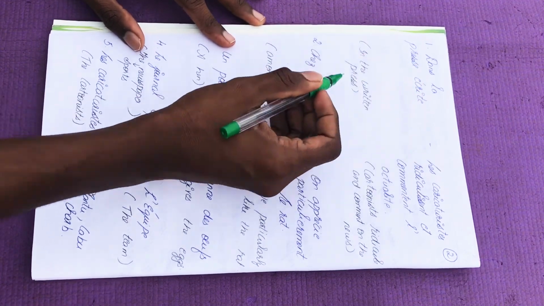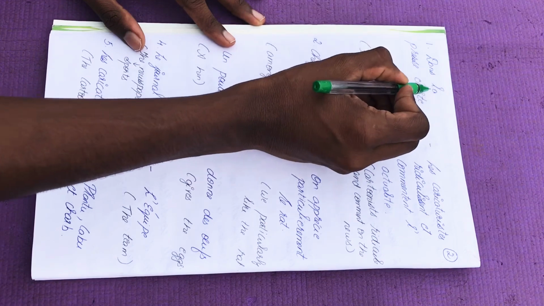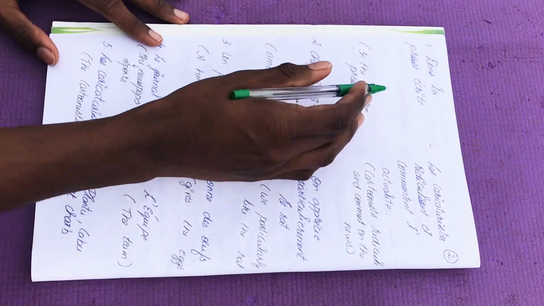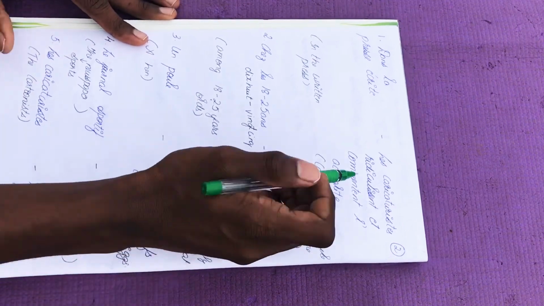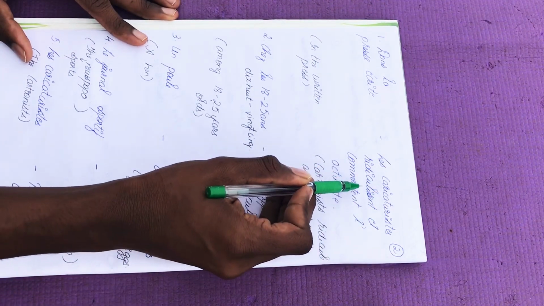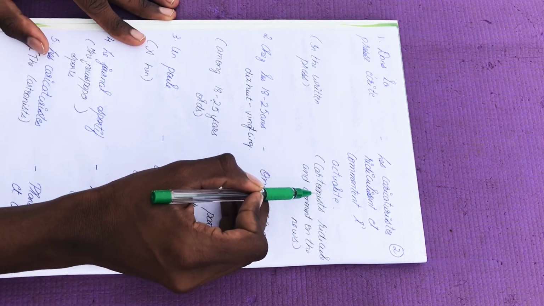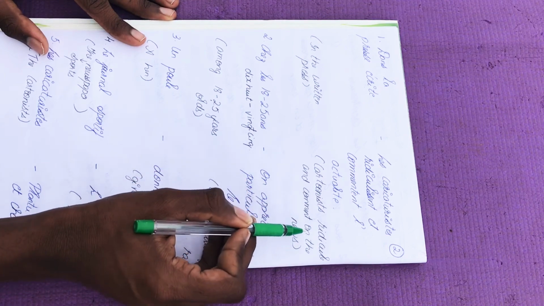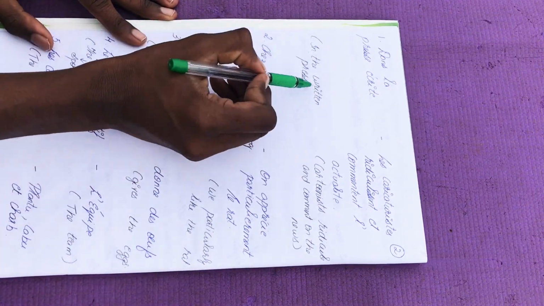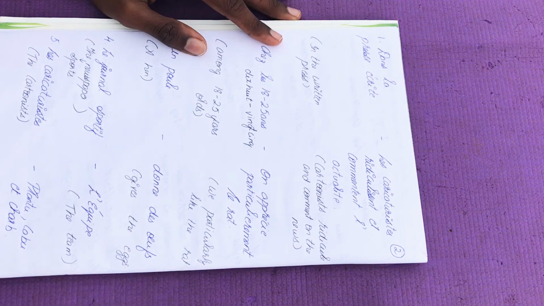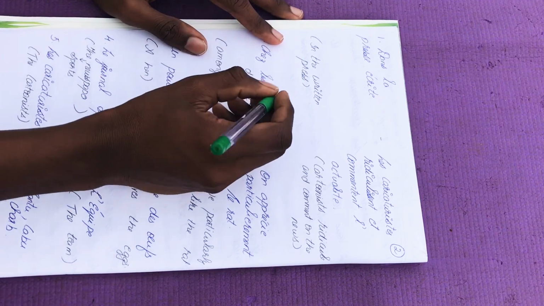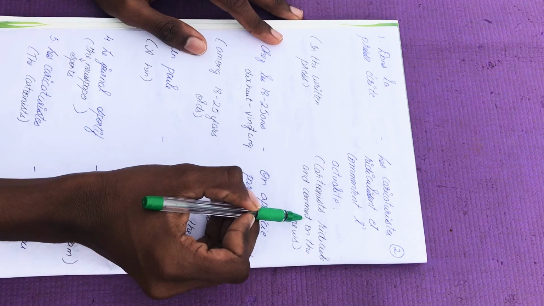"Dans la presse écrite", in the written press. So "dans la presse écrite" is nothing but in the written press. The answer is "les caricaturistes ridiculisent et commentent l'actualité." It's like cartoonists ridicule and comment on the news. Very simple, right? In the written press, certain politicians are commented on through cartoon characters, and you can see this even in our Indian newspapers. In a similar way, in French it still exists.